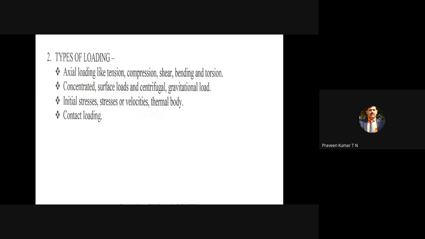So when a surface is in contact with another surface, there may be surface forces. The unit of surface force is Newton per millimeter square or meter square. That is, how much force is acting per millimeter square, centimeter square, or meter square. But if you write it in terms of an integral, most of the finite element analysis equations are written in integral form. Then it is a double integral from 0 to L, or 0 to X and 0 to Y.